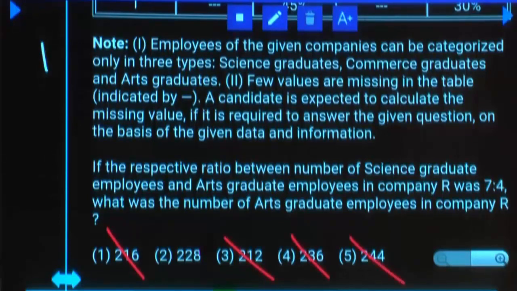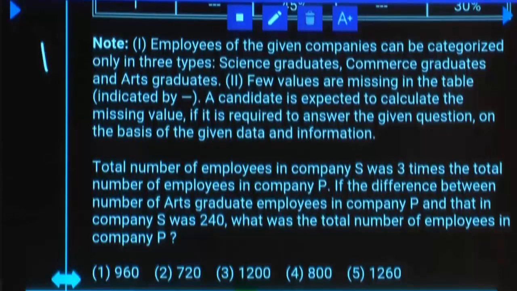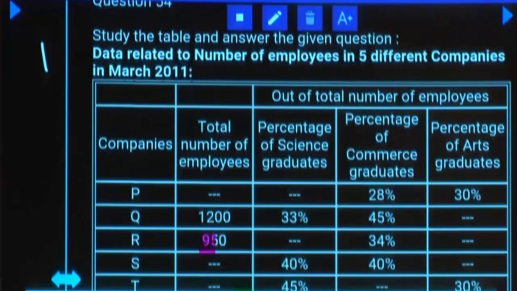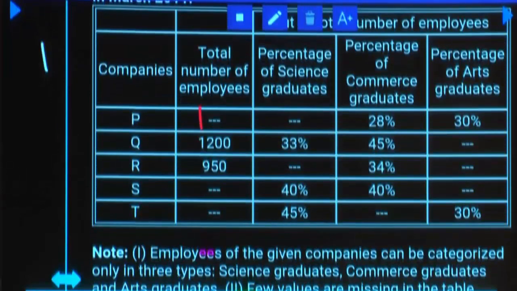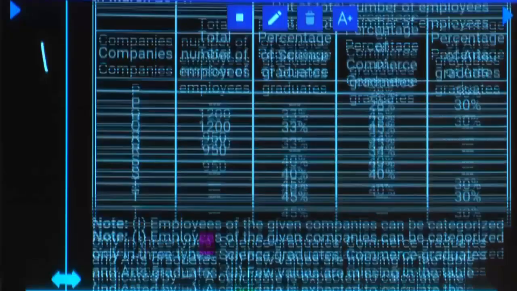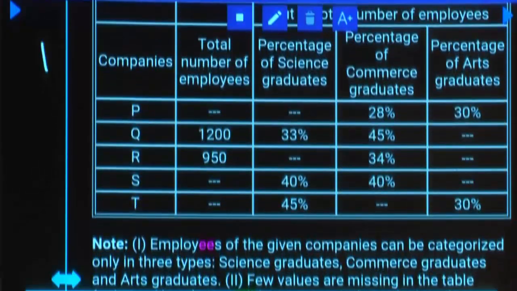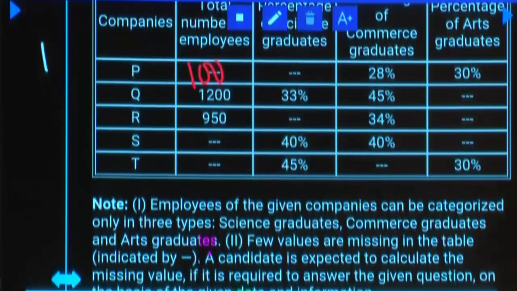Total number of employees in company S was 3 times the total number of employees in company P. The difference between number of arts graduate employees in P and that of S was 240. What was the total number of employees in company P? In company S, employees are 3 times of company P. Correct? Now, in company P, if you have 100%, S will have 300%.